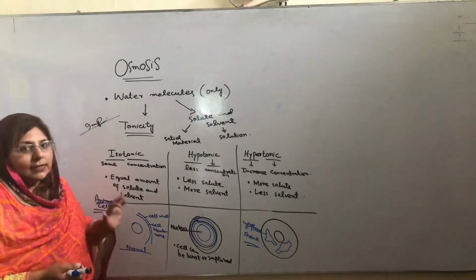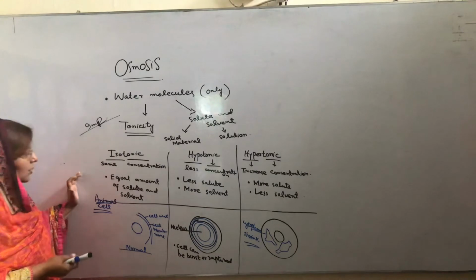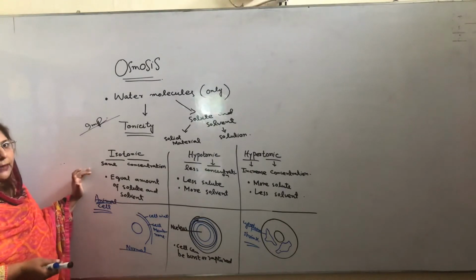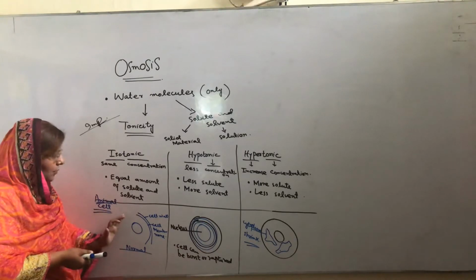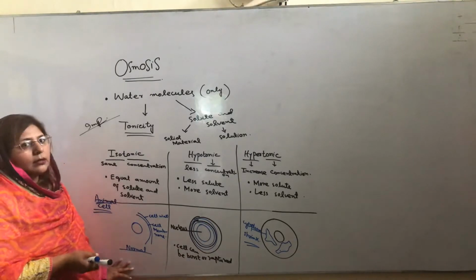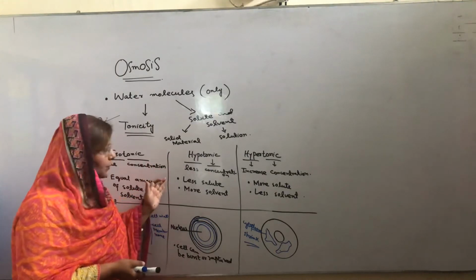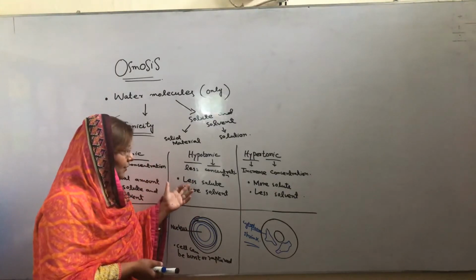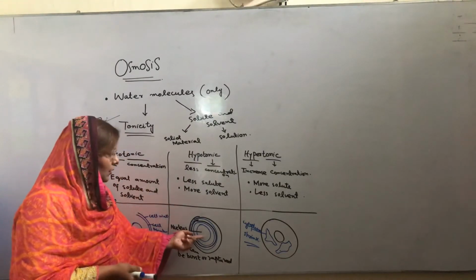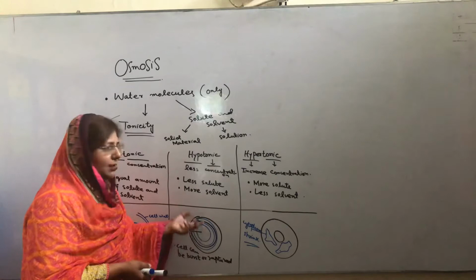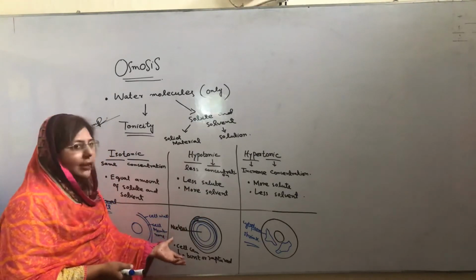If we take an example of red blood cell, if we put them into an isotonic solution, because the environment is same, the quantity of solute and solvent is equal, so due to that cell will be in the normal position. If hypotonic environment is produced, there is less solute and more solvent, so due to more solvent the nucleus of the cell and the body of the cell will be swollen like a ball, and due to that it can be burst and it can be ruptured.